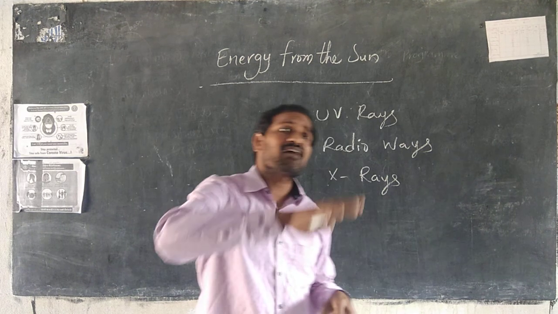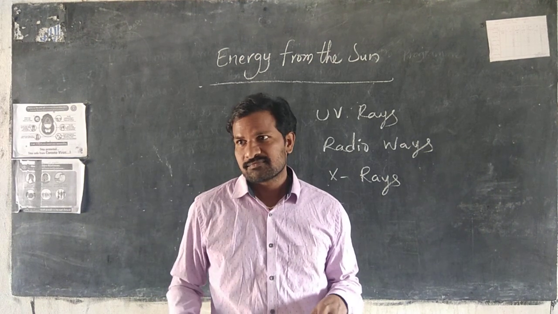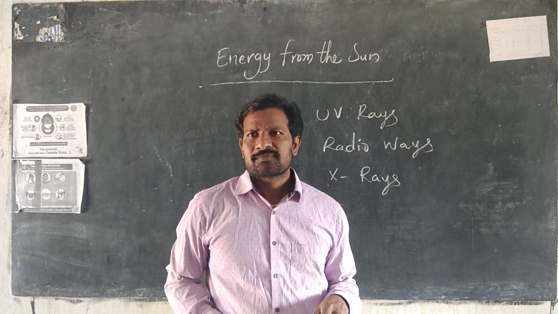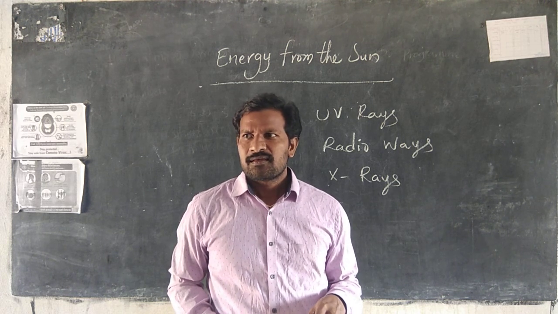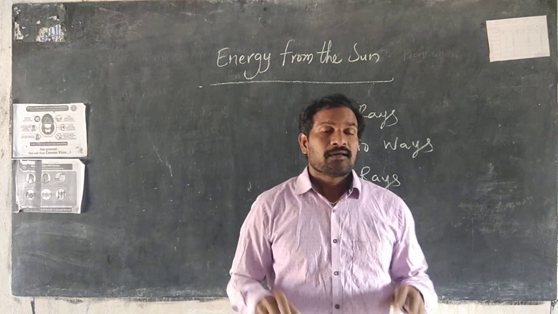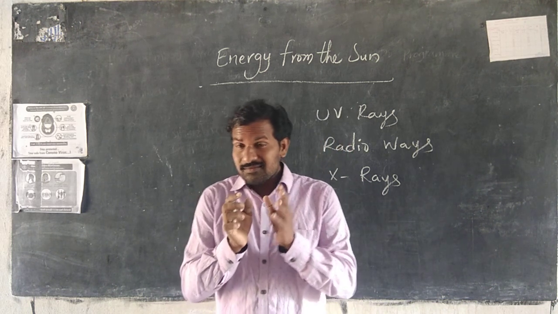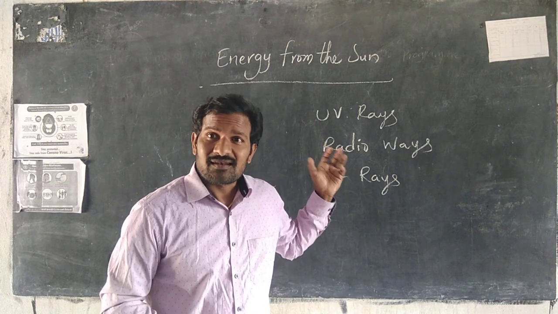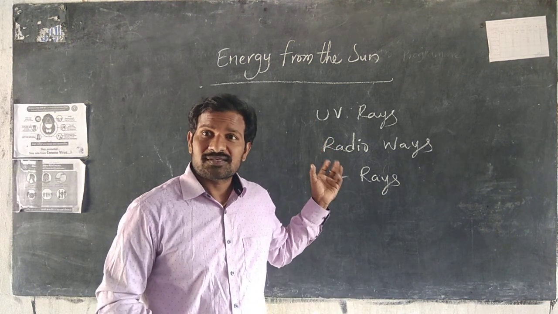All the living organisms require both of them. Yes? So water and sunlight are very important to us.